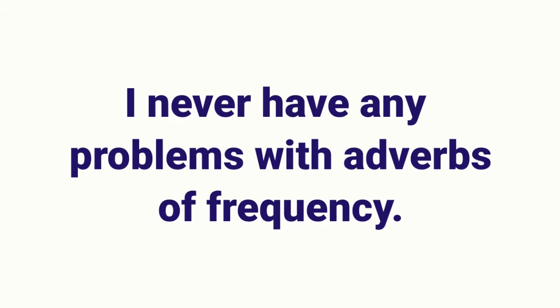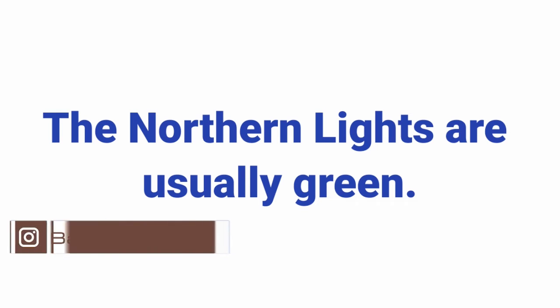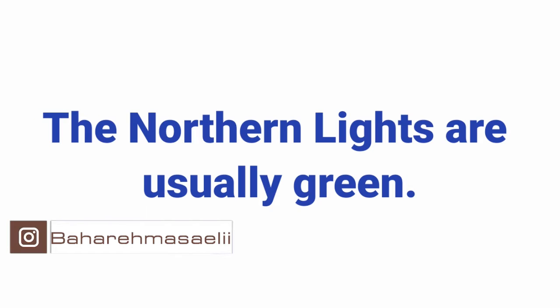I provide a great collection of adverbs of frequency with more examples. Let's take a look. I never have any problems with adverbs of frequency. They always hang out together. The northern lights are usually green. You normally see them best in September or March. It's often cloudy.